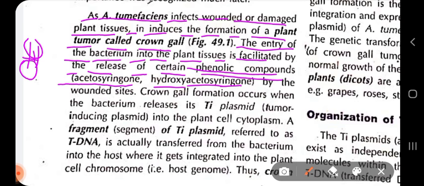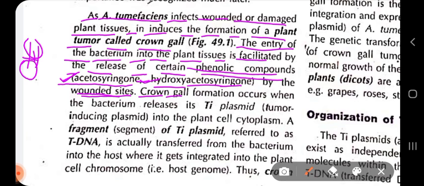When these phenolic compounds are released from the wounded sites of the plant, the bacterium gets its entry. It quickly colonizes that wounded site. So acetosyringone and hydroxyacetosyringone, the phenolic compounds released from the wounded site, act as a signal molecule for Agrobacterium tumefaciens to go into that wounded site and join it.